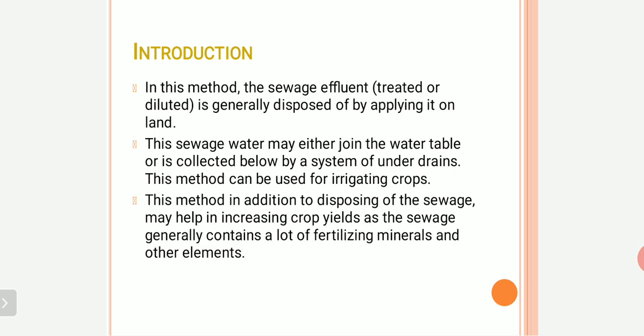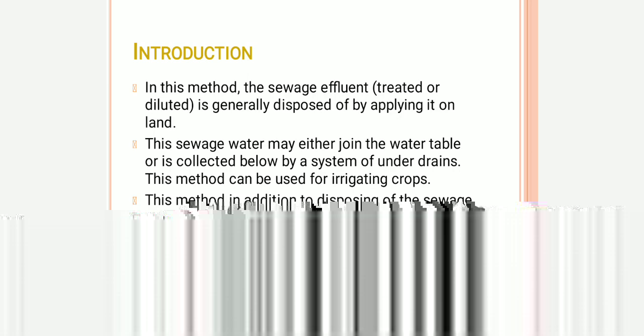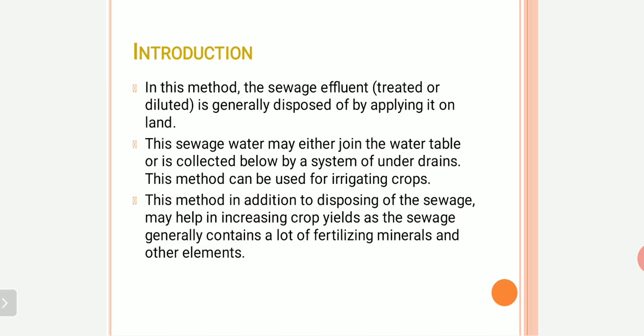The main purpose of disposing sewage on land is that you can use this as irrigating water, or you can say to irrigate crops. As you know, when we do treatment of sewage, we see that a lot of organic matter and various chemicals, or you can say nutrients, are present in this sewage. So if we dispose this sewage in the fields, these nutrients can be used by the various crops for their growth. It will be more advantageous if we use these crops.